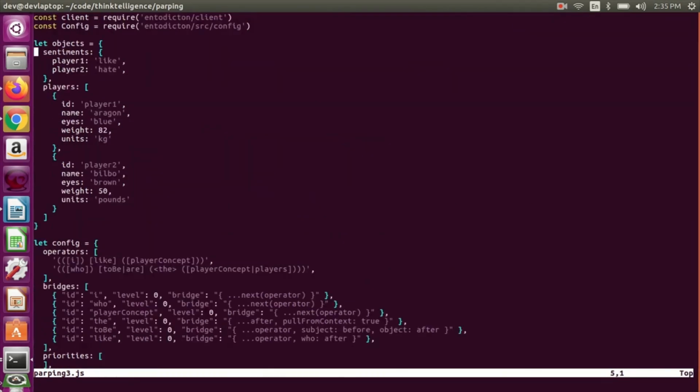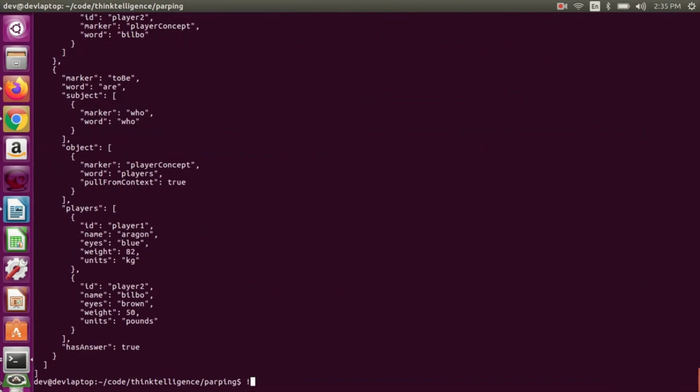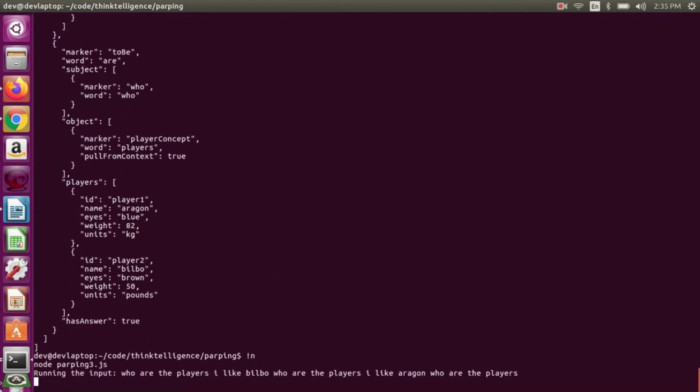Let me think. Let's try this. Hate. There. So it's neutral and hate. Okay, so let's see what we got going here. We'll do here are the players, and it should print neutral and hate. And then we'll do I like Bilbo. So then it should print neutral and like. And then for the last one, it should do like and like. I'll give her a go. Fire that into the hopper, boys. Let's see what comes out of her.